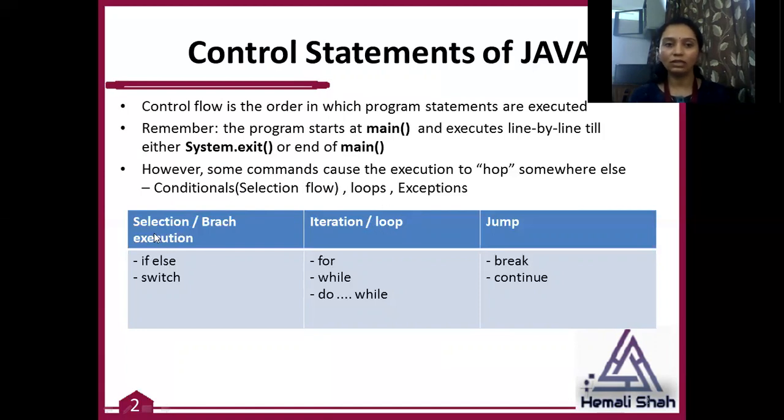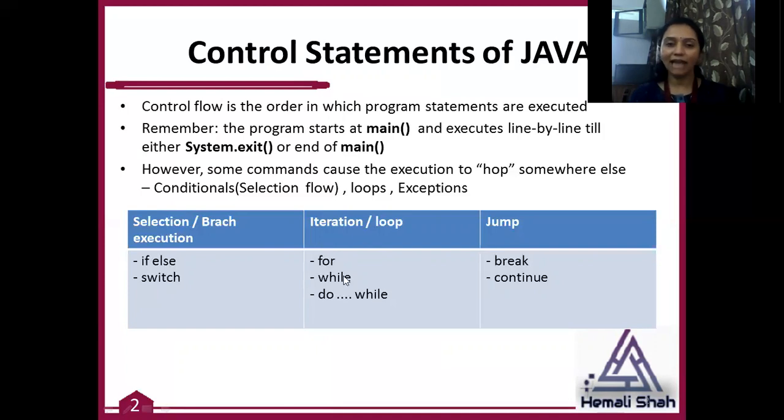So first of all, selection statements. Selection statements always give branch execution. You can execute a bunch of code based on a condition. For that, the if and else keywords are available, and one switch keyword is available. It is called the switch statement. Switch statements also provide a branching mechanism, branching execution in your program.